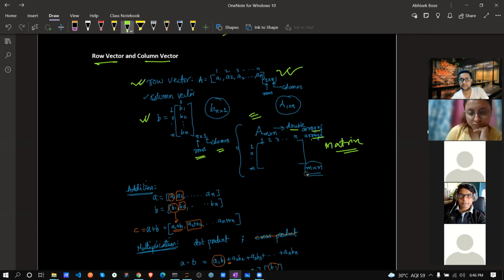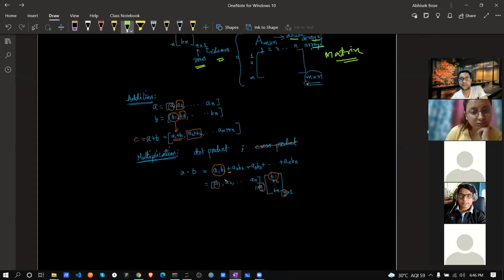Now, think about addition. How can we do addition? It's very simple. If you have two row vectors with the same number of points, because both run from A1 to AN and B1 to BN, we can directly add them component-wise.